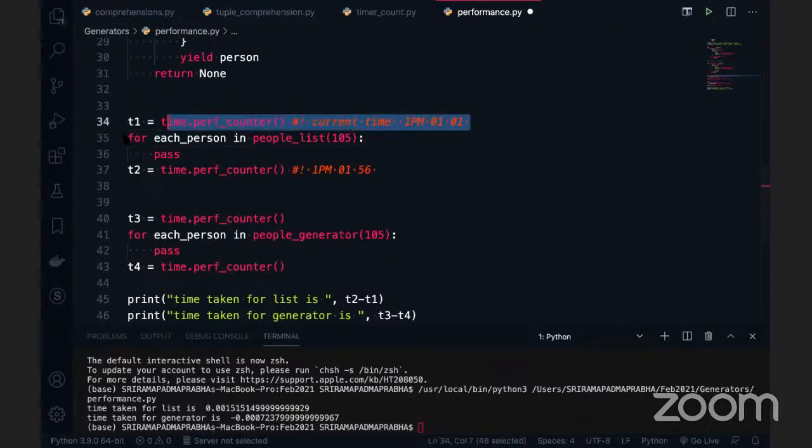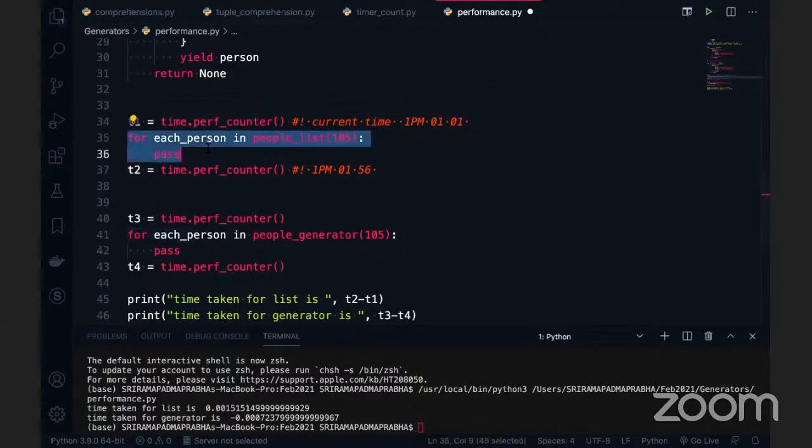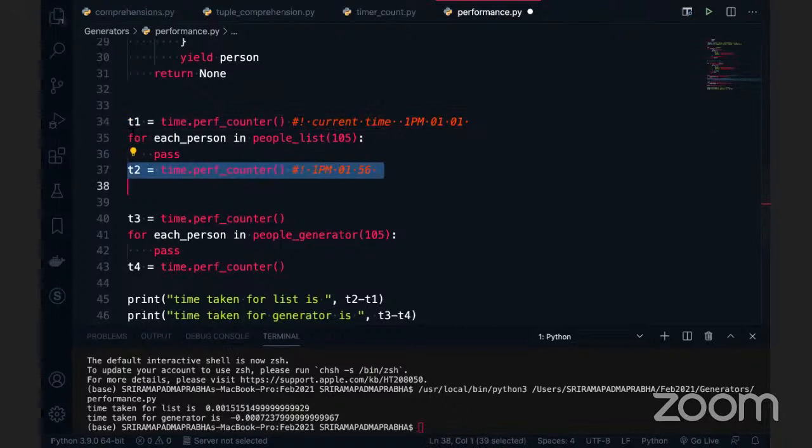See, what is the time at line number 34? Python code executes line by line. So at line number 34 we take the time, then it performs line 35, 36, then it comes to 37. Then what is the time? Obviously, this time is always greater, because there is some code in between which it has to execute. T1, T2 already hold the information of the time differences, and T3, T4 also already hold the time differences. So here we are printing 45 and 50, 45 and 46.